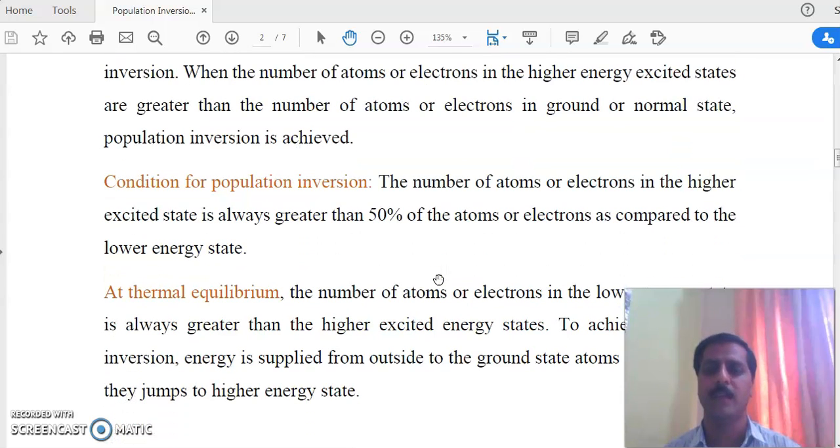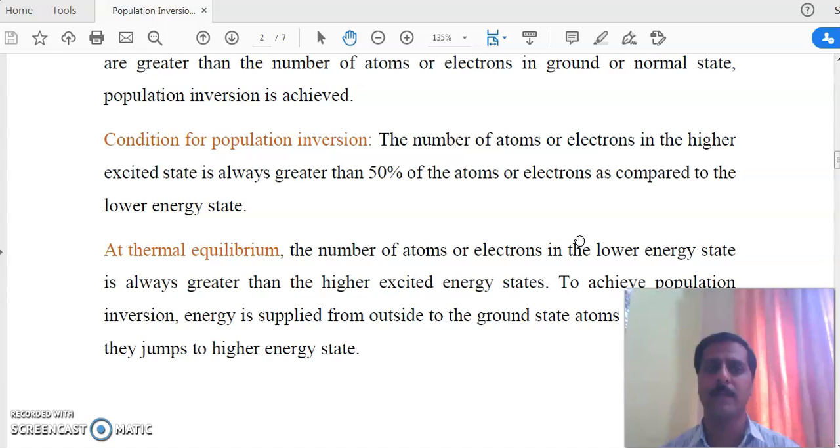Let us consider we have 10 atoms or electrons in the ground state, and if more than 50% jump to the excited state, that is, when in the upper state there are 6 or 7 atoms or electrons and in the ground there are 4, then population inversion is achieved. So what is the condition? The number of atoms or electrons in the higher excited state is always greater than 50% as compared to the lower energy state.